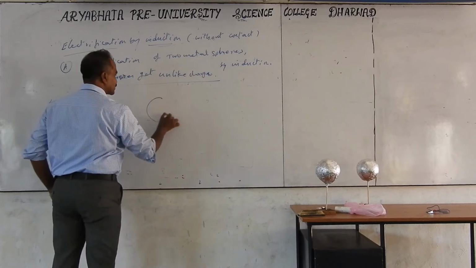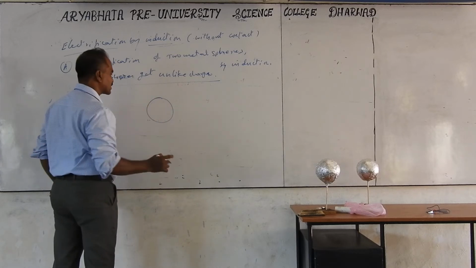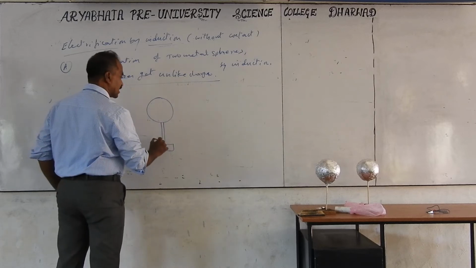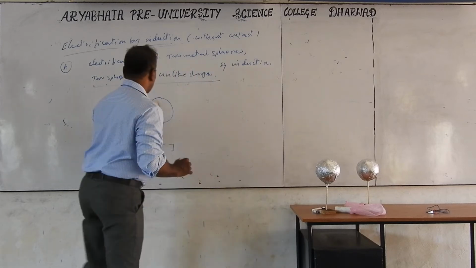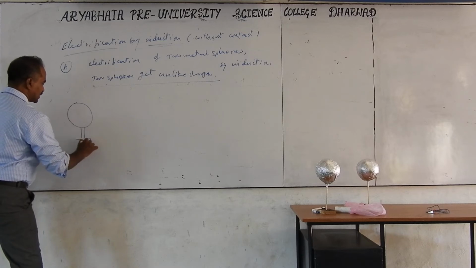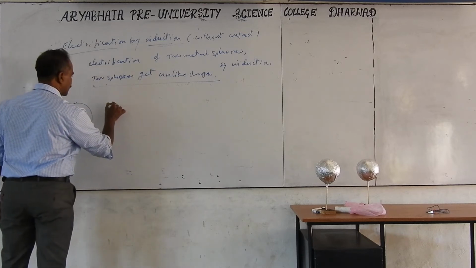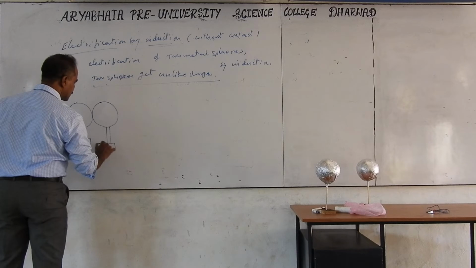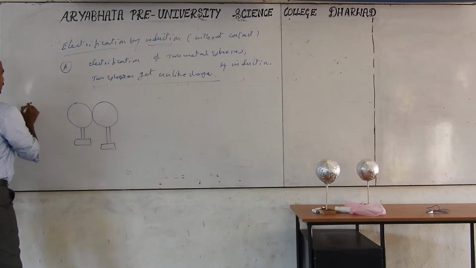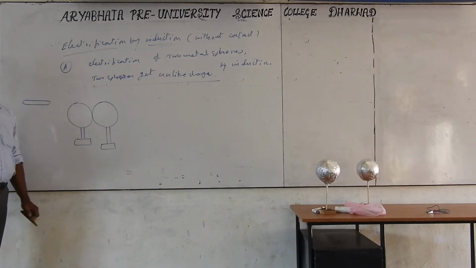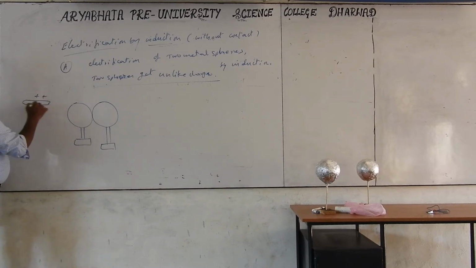Take 2 metal spheres, maybe of the same size or different size, it doesn't matter, and fix them on an insulation stand. You can take a plastic stand. Here, 1 metal sphere on a plastic stand, and 1 more metal sphere, kept in contact with this one, on the plastic stand. First you have to use the third method: put the charge on a glass rod or any charged body. Rub the glass rod with silk. Glass gets a positive charge and silk gets a negative charge.